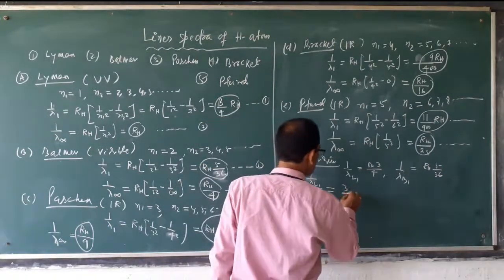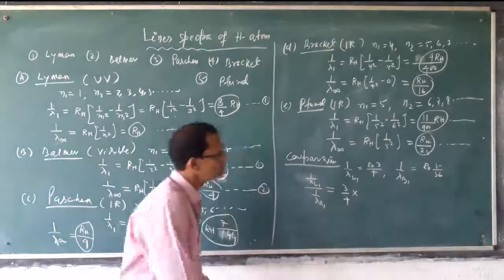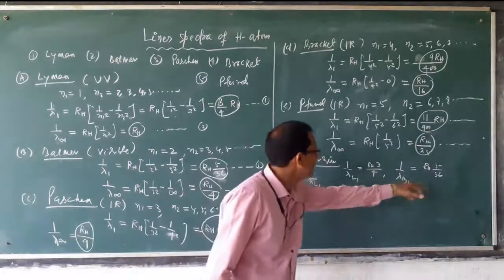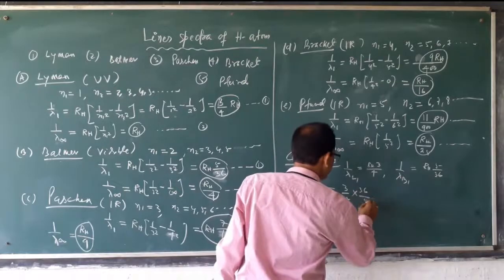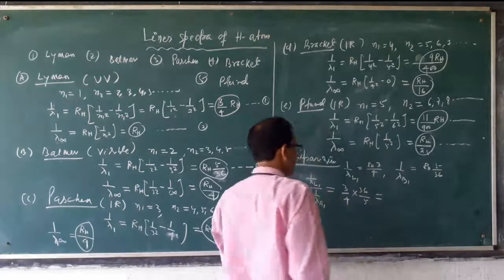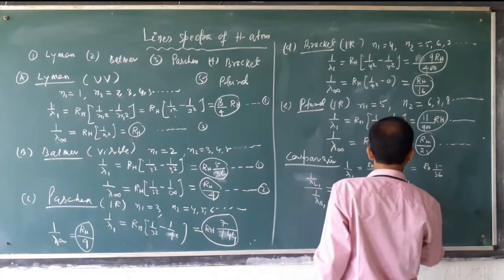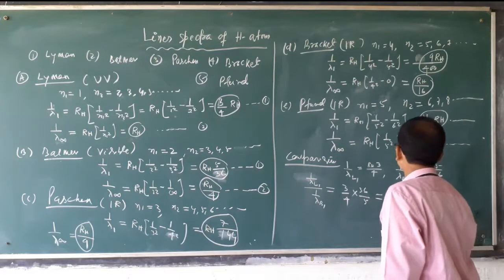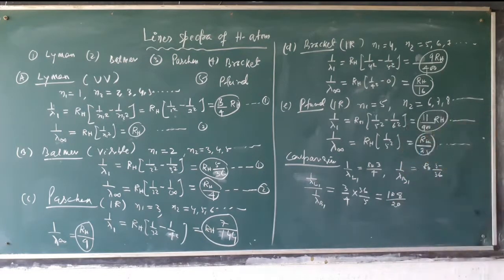That is 3 by 4 is coming. Then divided by 5 by 36. That means 36 by 5. Then here coming 108 by 20.